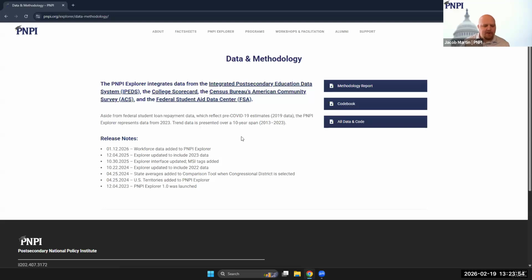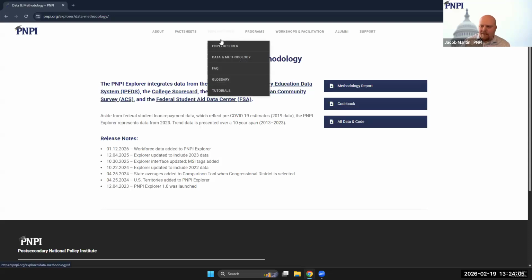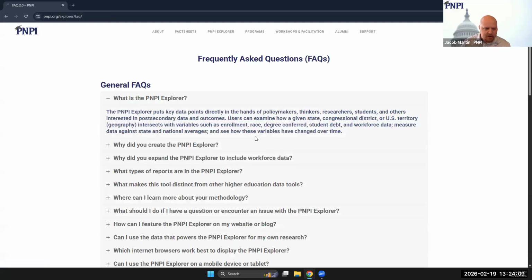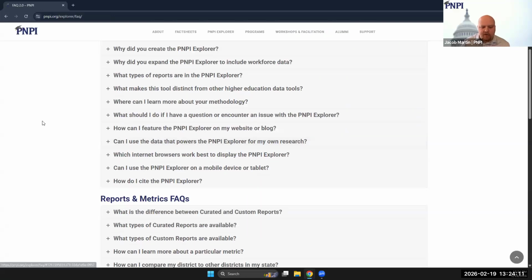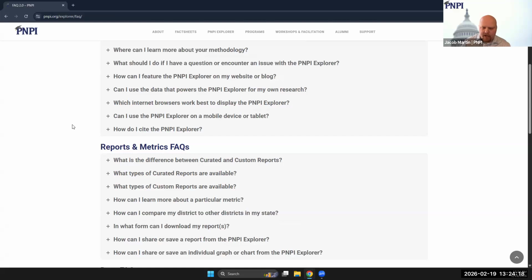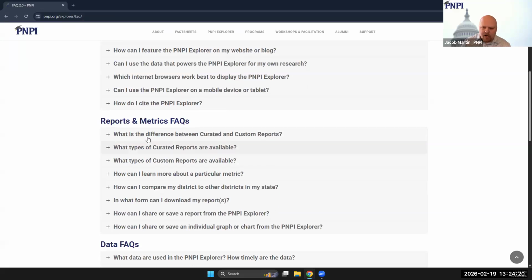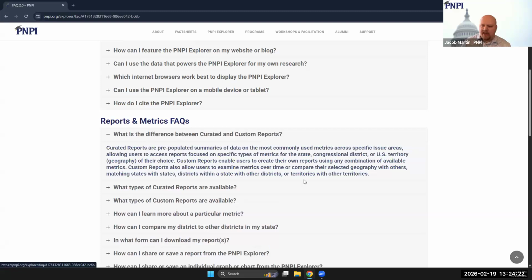Now, as you're moving through the data, you might have additional questions. Things like, why do percentages in a given display box equate to more or less than 100%? Or why are no values reported for certain metrics in certain districts? And for those questions and many more, I would encourage you to go to our frequently asked questions page. This page is going to provide both general information about the tool and answers to very specific data questions that you may have. So to see an answer to any given question, you'll simply click on the question and the answer will appear below it.